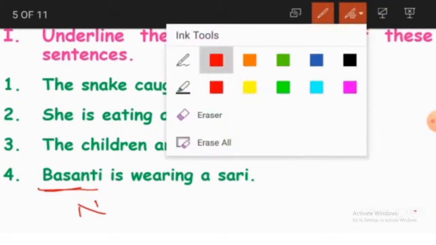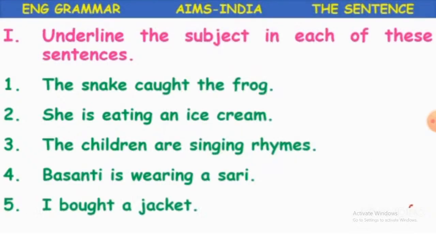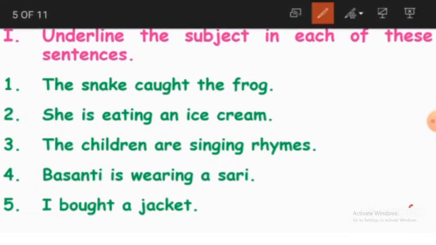Okay. So we'll go to the fifth sentence. I bought a jacket. About whom are we talking? We are talking about ourselves, that is I. I bought a jacket. And this I again is our subject, and it is also a pronoun. Okay children?